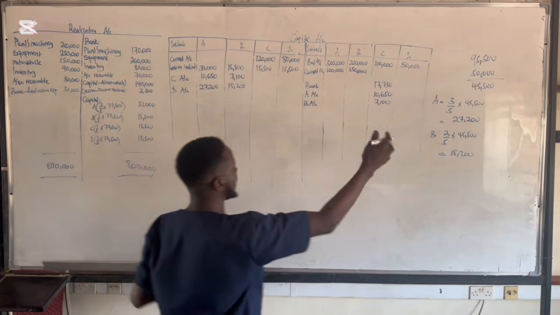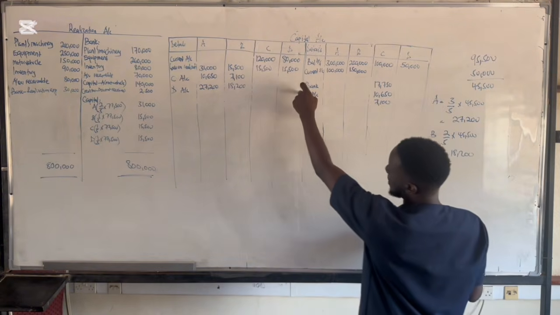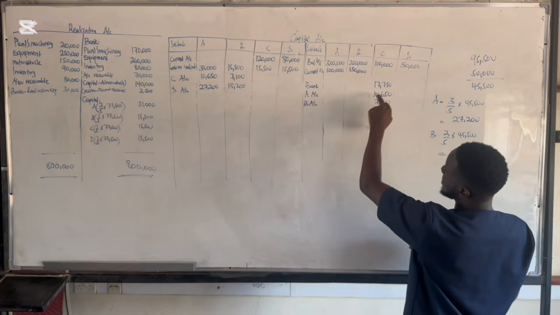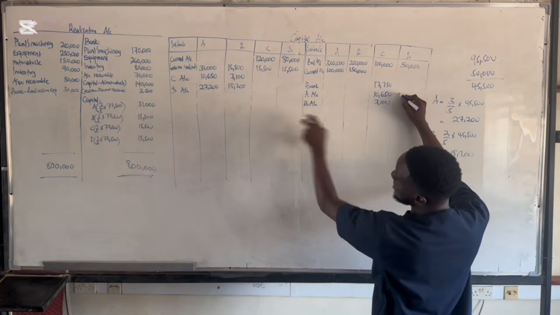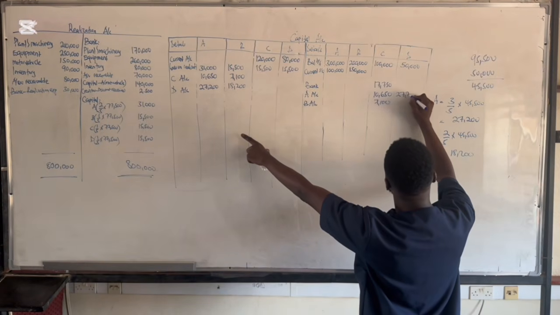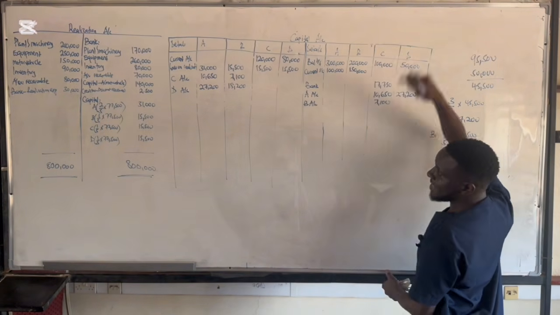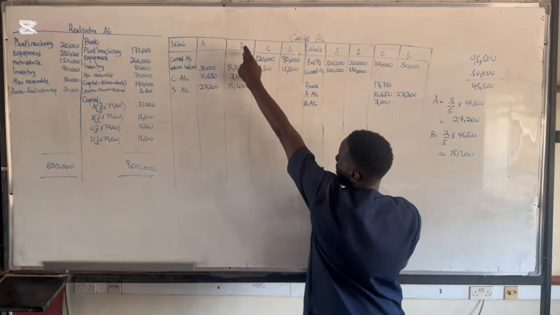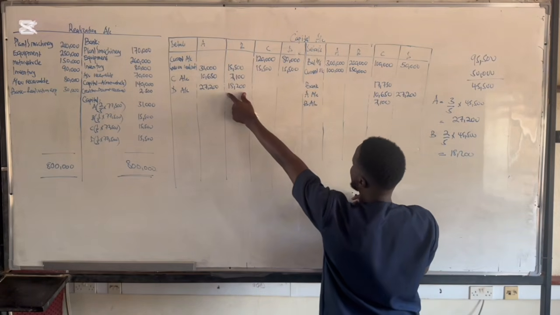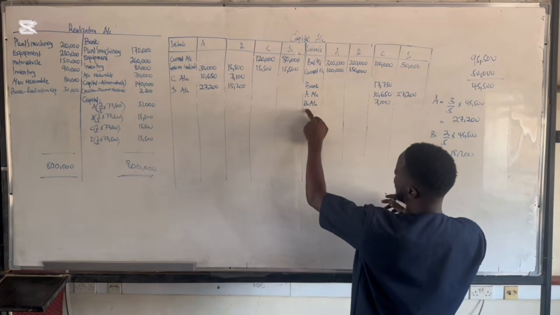So we come this side and we say, what do you have in A's account here? A is giving 10,650 to C, but he's also going to give 27,300 to D. Then also, B is going to give 18,200 to D. So we are supposed to have B account here.